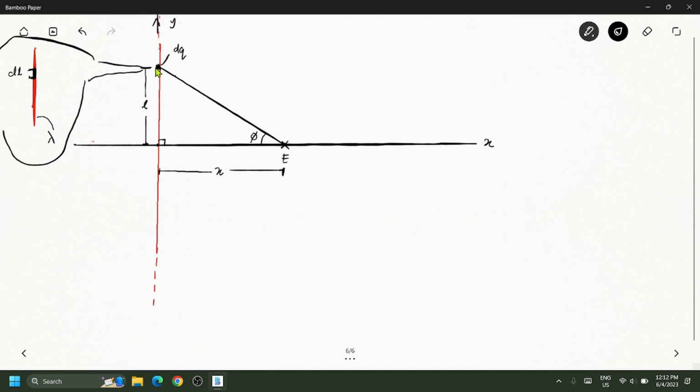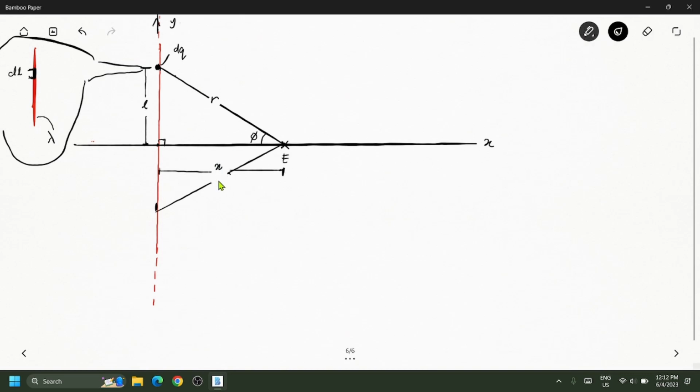Let's say if I take the mirror reflection of the wire, so I'll have another dq over here, from here to here as well. So the distance from here to here is given by r. Same goes to this one, given by r.